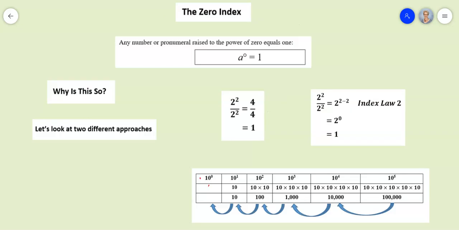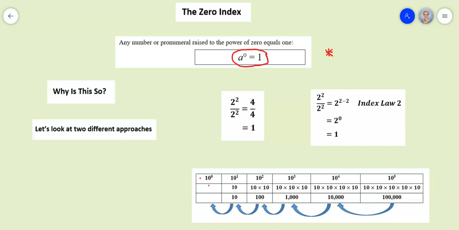To look at why any number raised to the power of 0 is equal to 1, we're going to look at two different approaches. At the head of my screen here, you can see that I have the fourth index law written down for you. It says that any number or pronumeral raised to the power of 0 is equal to 1.